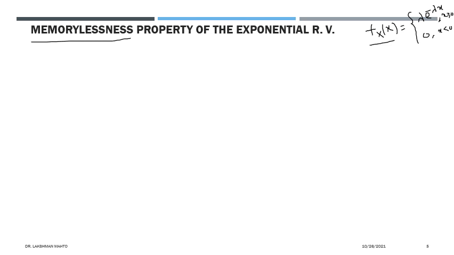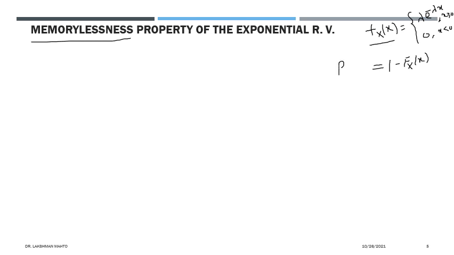You can also find the CDF of this exponential random variable. In place of finding the CDF, find 1 minus the CDF of x, which we call the probability of the tail.